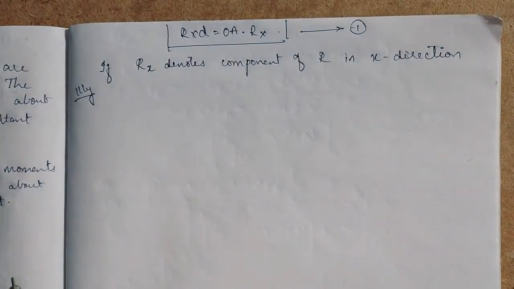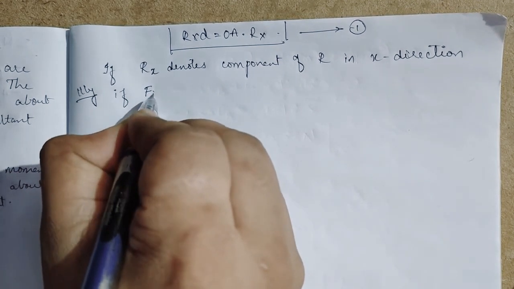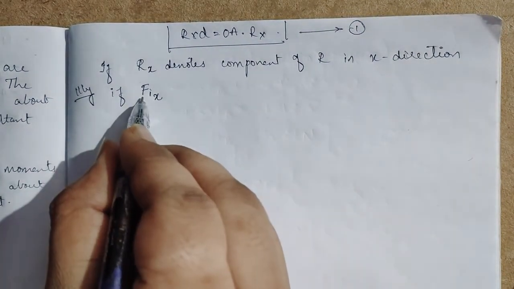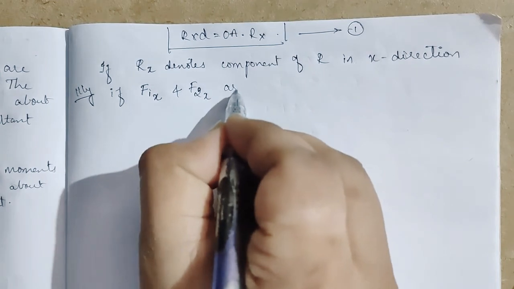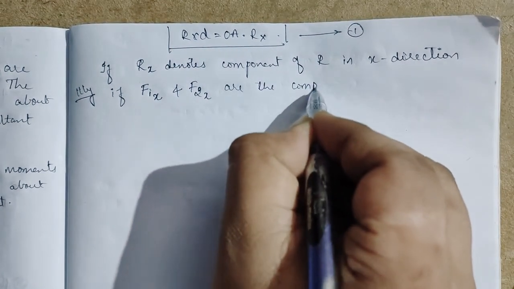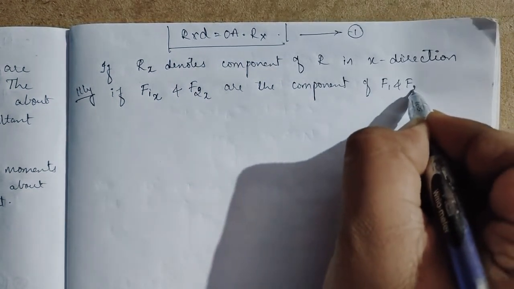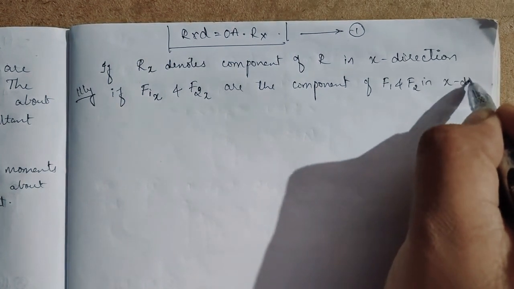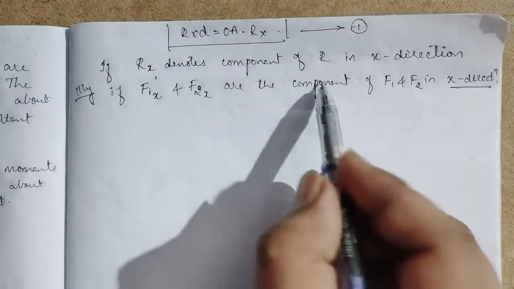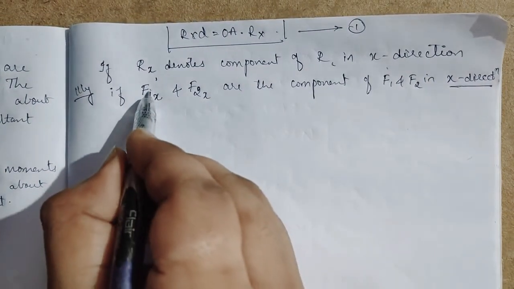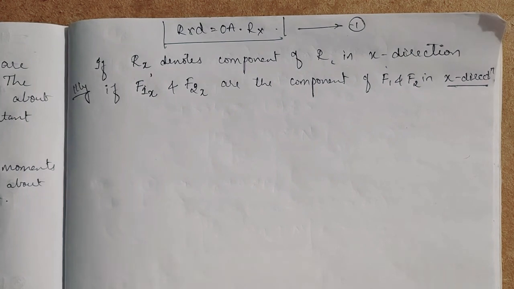Similarly, if F1x, force 1 x, and F2x are the component of F1 and F2 in x direction, right? If Rx denotes the component of R in x direction, in the same concept, this F1x and F2x are the component of F1 and F2 in x direction. Then